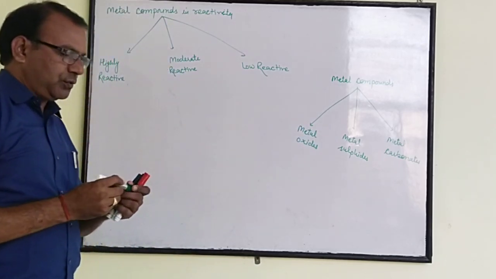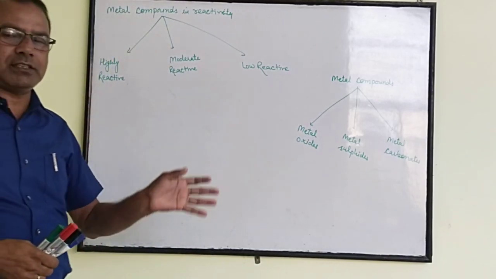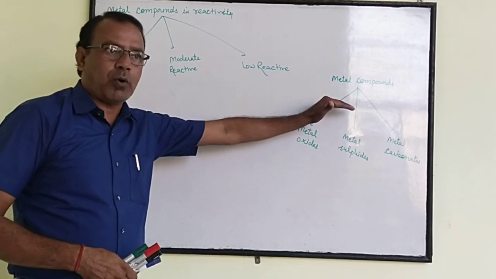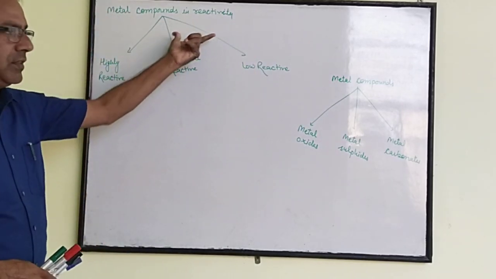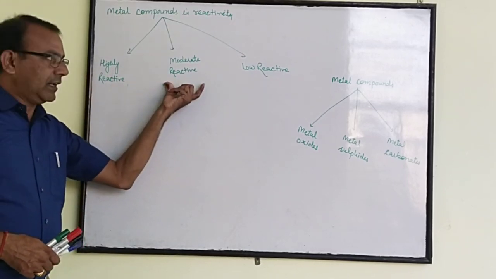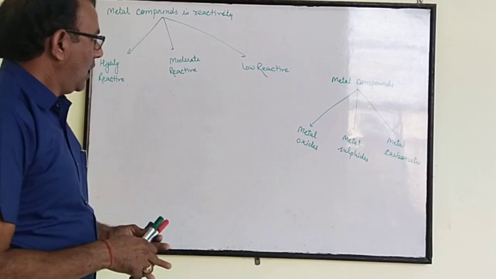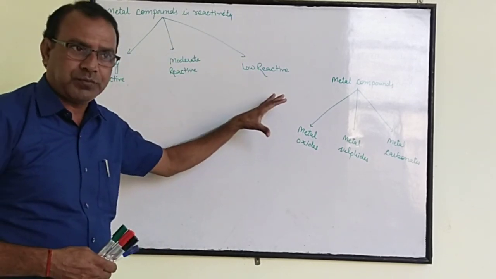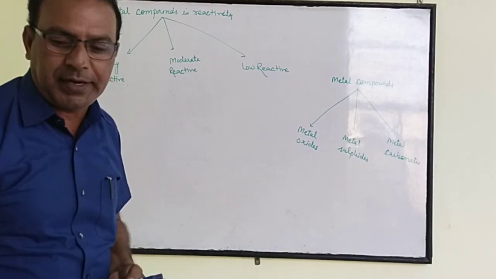The metals which react with other substances are only found in compound state. And these compounds on the basis of reactivity are of three types: highly reactive, moderate or middle reactive and low reactive. How can we obtain pure metal from these compounds? So the next topic is enrichment of ores.